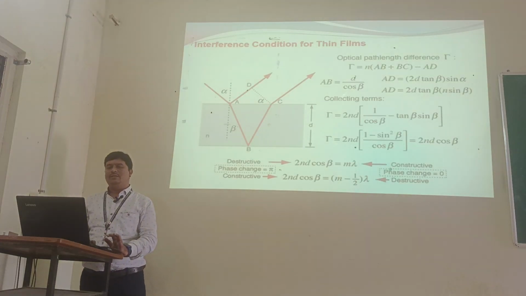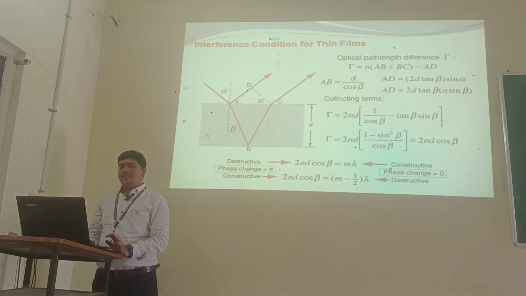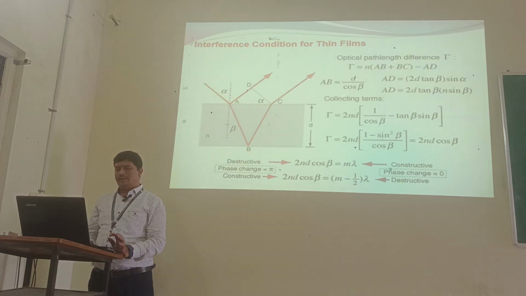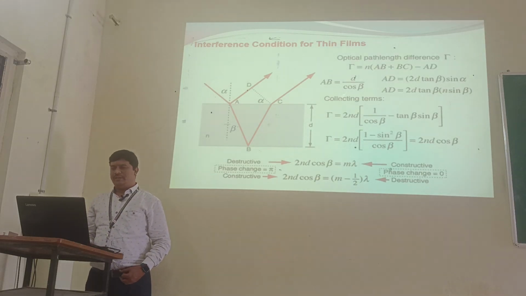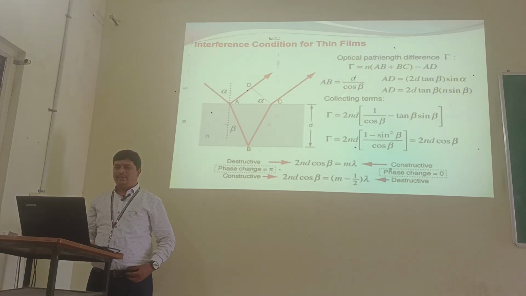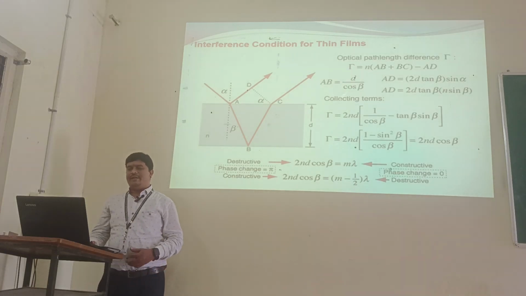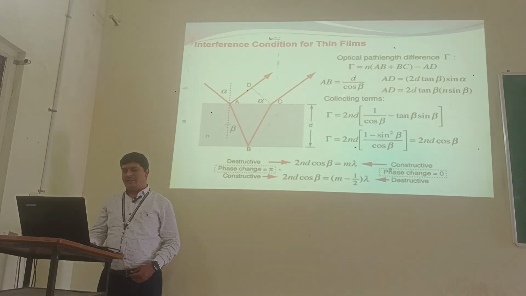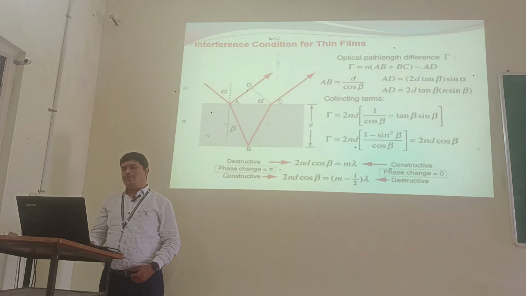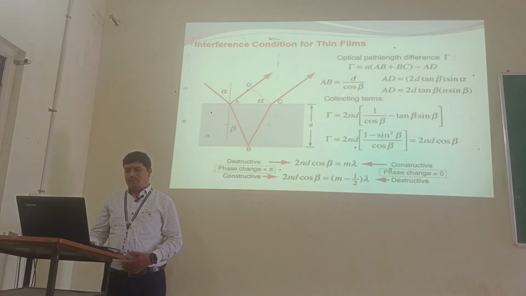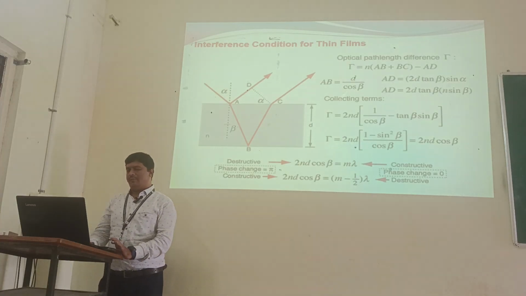Okay, interference condition for thin films, or interference in thin film by reflection. Here the intensity of the interference pattern depends on the optical path difference, that is, path difference tau equal to n times (AB plus BC) minus AD. Here AB, BC, AD are calculated according to the diagram. Then for destructive interference, we get 2 n d cos beta equal to m lambda. The condition for constructive interference is 2 n d cos beta equal to (m minus half) times lambda.